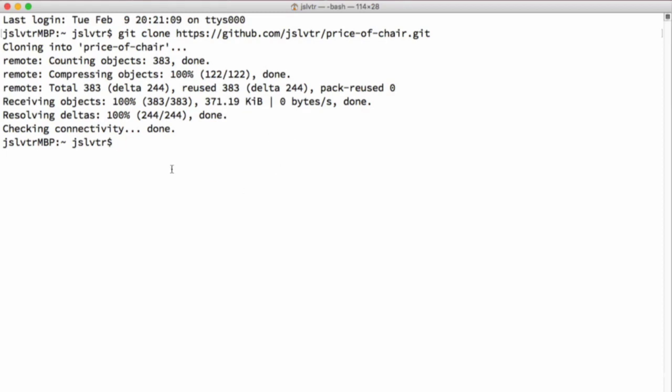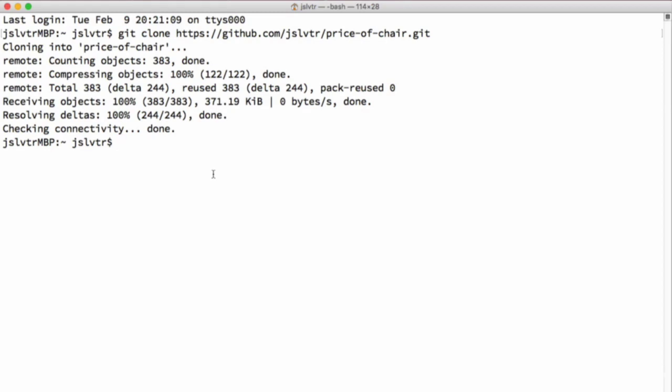Okay, so now a quick crash course on the Unix terminal. If you're using the PowerShell that we installed in the Windows section, then you can use these commands as well. If you're using the Windows console, then you may not be able to use these commands, but you will still be able to do git commands though.